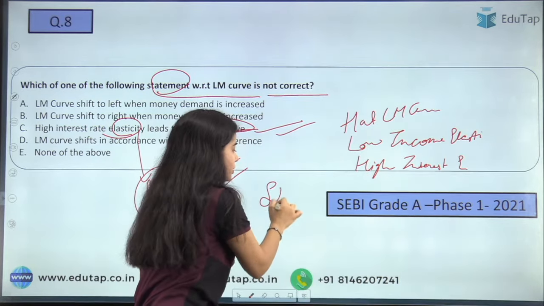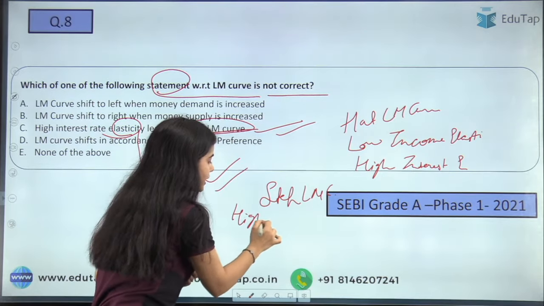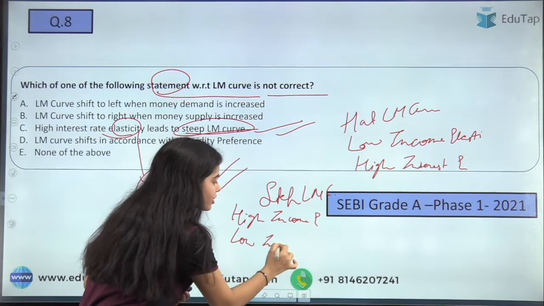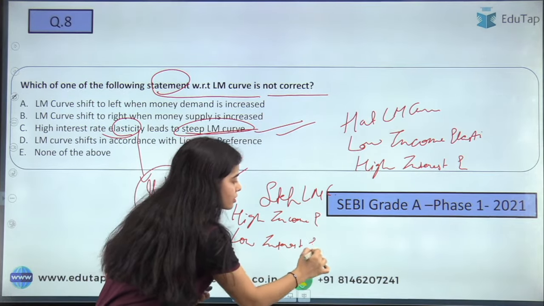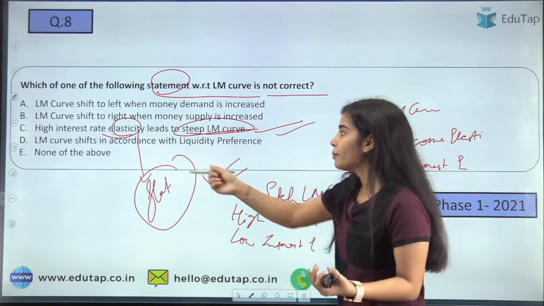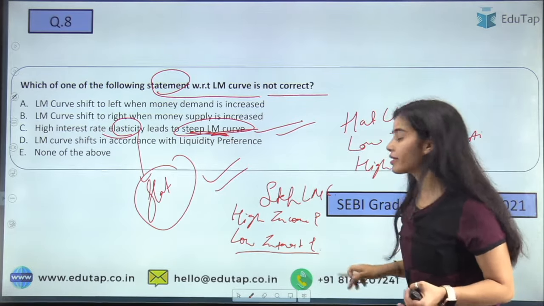For the steep LM curve, high income elasticity and low interest elasticity. Just by seeing the question, you should be able to tell that this statement is wrong, because for the steep LM curve there should be low interest elasticity.